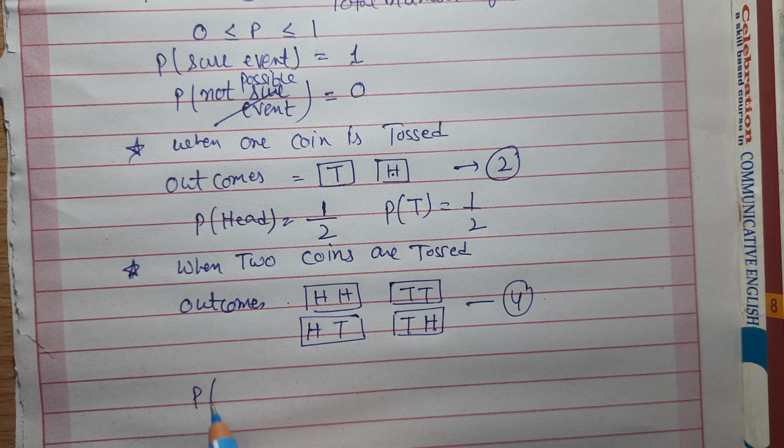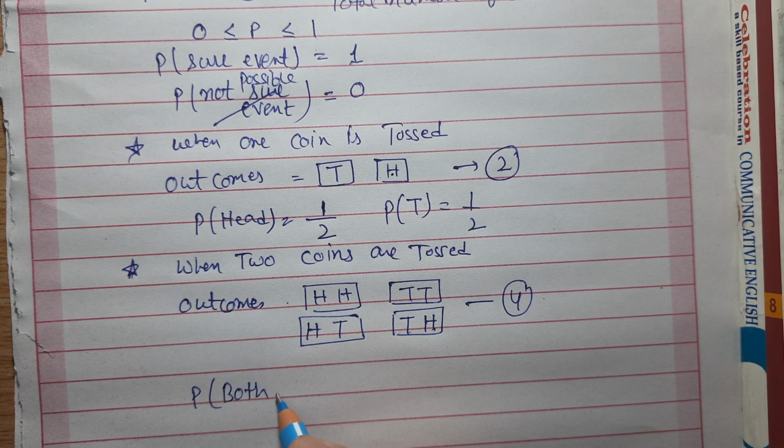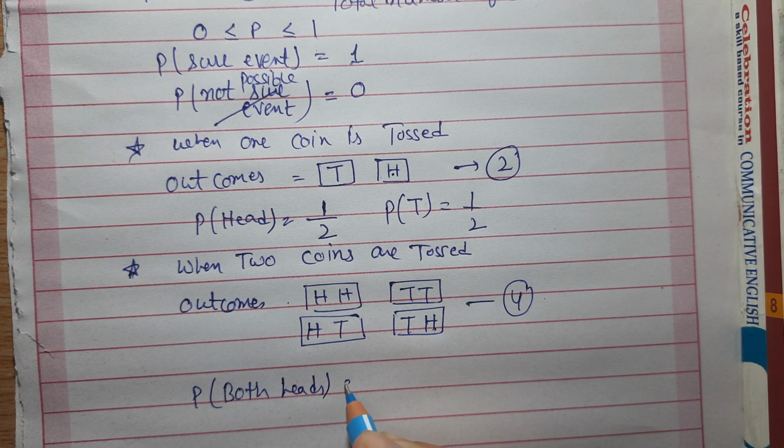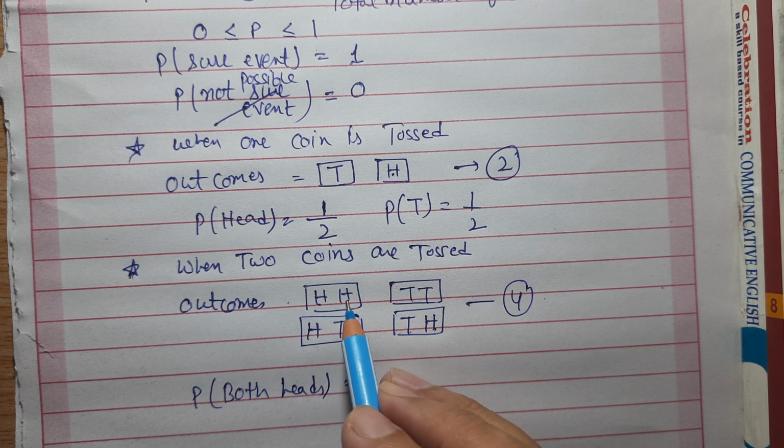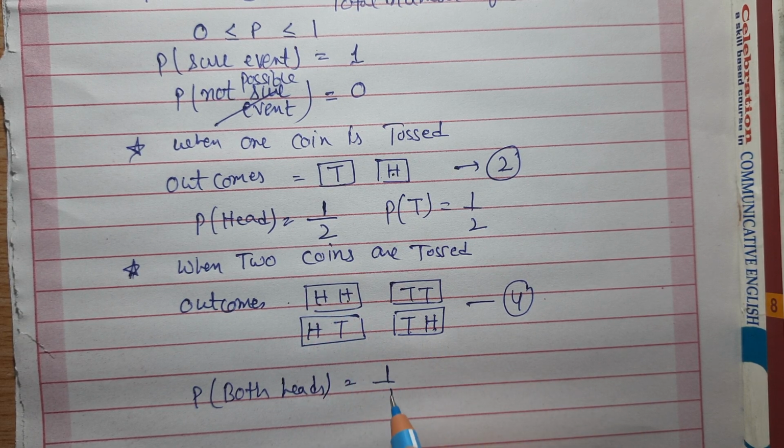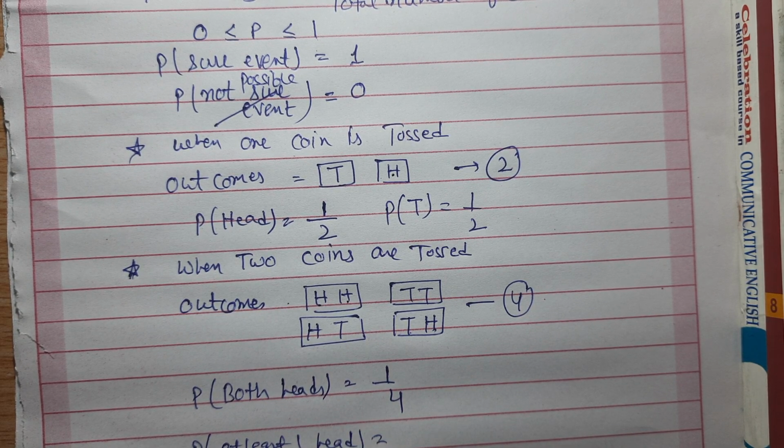So what is the probability of getting both heads? Only one case, 1 upon 4. In the same way, probability of getting both tails is 1 upon 4. Probability of at least one head. At least means कम से कम एक, दो भी हो सकते हैं. तो what are the chances? 1, 2 and 3. It will be 3 upon 4.